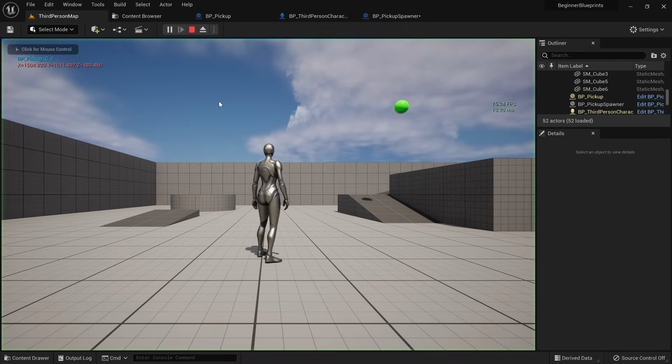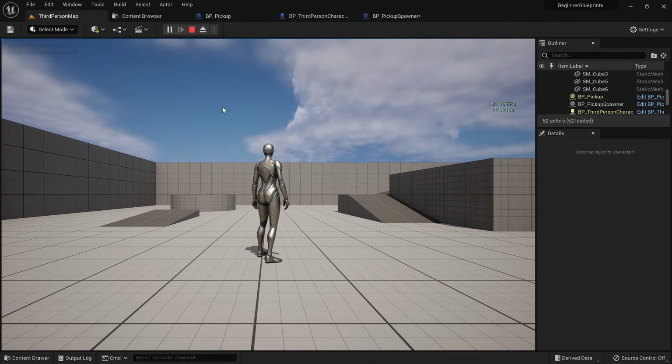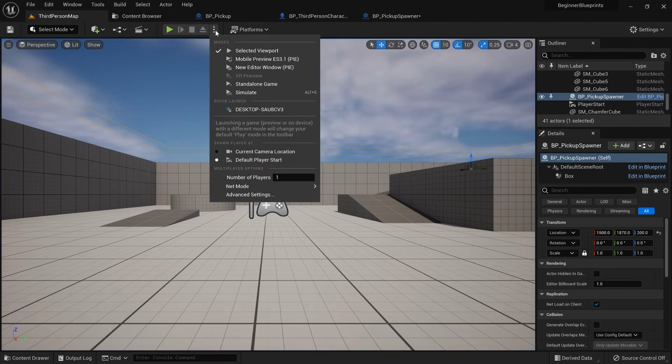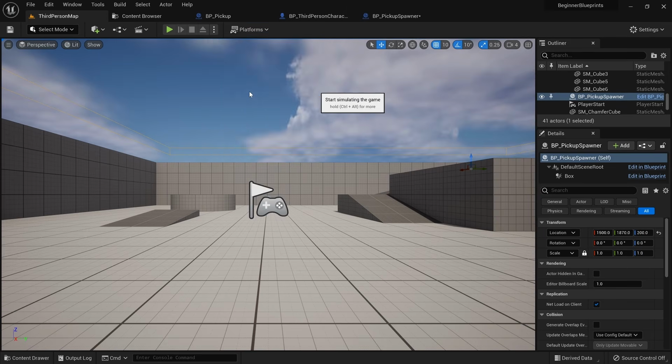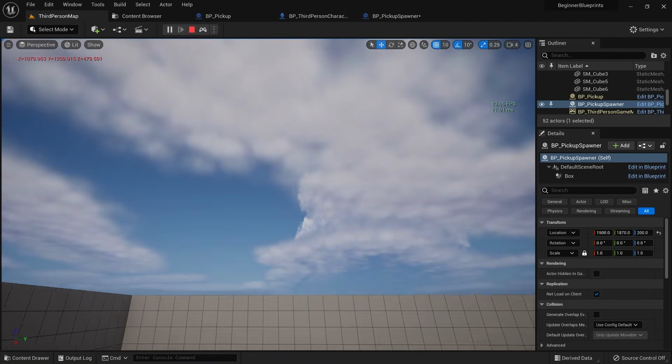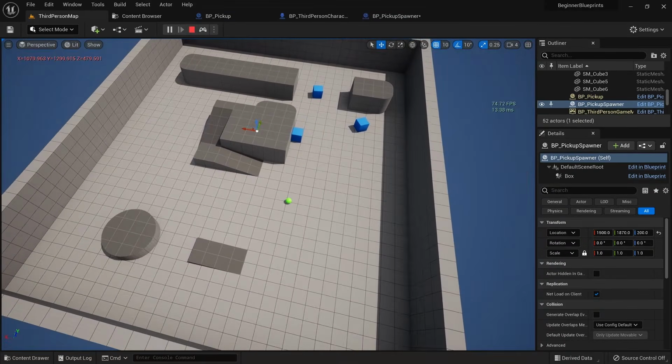When we start the game now, we can see that a single pickup is being spawned. But even if we zoom out before pressing play, once the game starts we take control of our character and it might be hard to see what's going on. We can actually start the game as a simulation without possessing the character. To do that, click on this triple dot icon and select Simulate. You can now stop and start the game as much as you like while adjusting your camera angle and getting a good look at what is going on.